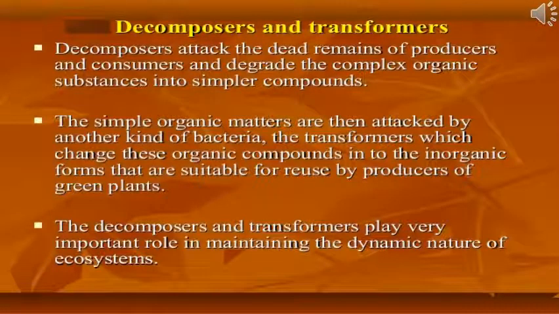We just learned decomposers attack the dead remains of producers and consumers and degrade the complex organic substances into simpler compounds.